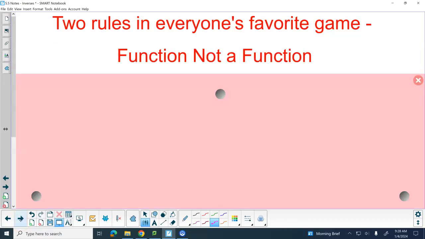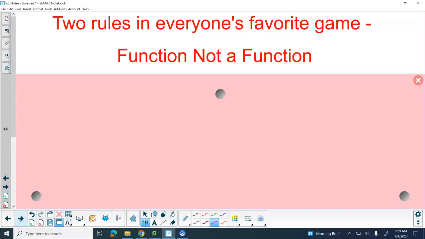All right. So now we're going to play a game. Function, not a function. Is there any way they could both come out to be like x plus 2? But it's still not inverses, because it's got to just be x. Okay, so let's play a game.